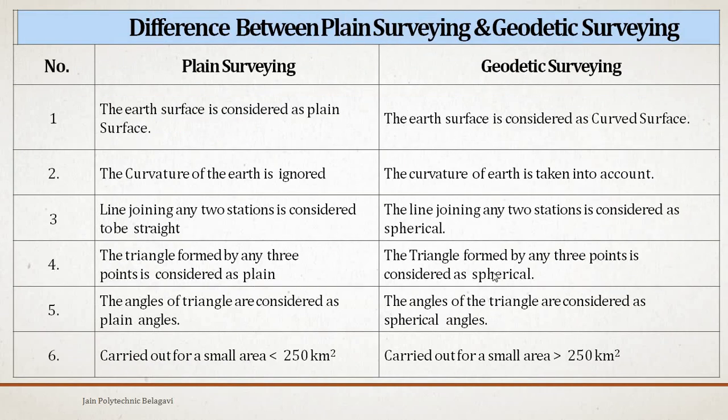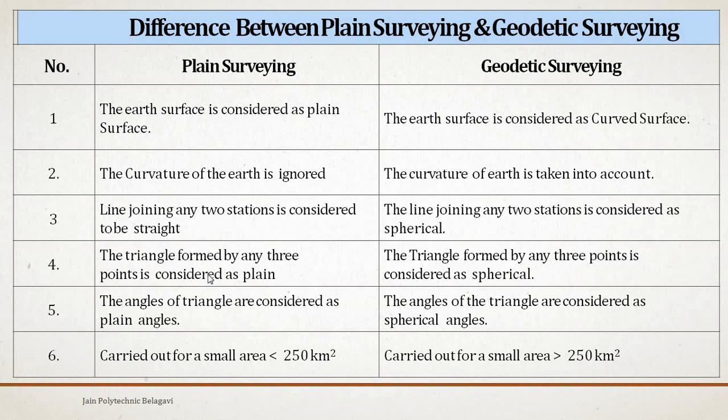So now we will understand the difference between plane surveying and geodetic surveying. The first difference is that the earth surface is considered as a plane surface, as we have discussed in the images in the previous slide. In geodetic survey, the curved surface is considered. In plane surveying, the curvature of the earth is ignored. Here the curvature of the earth is taken into account. In plane surveying, the line joining any two stations is considered to be straight, and in geodetic surveying, the line joining any two stations is considered as spherical.